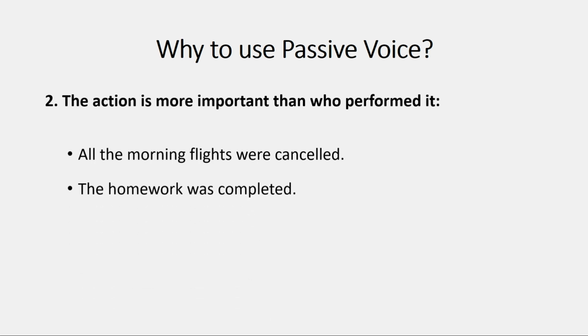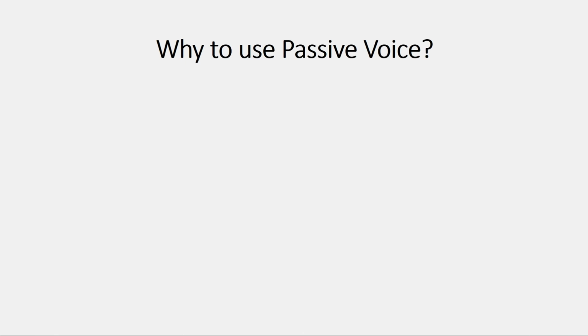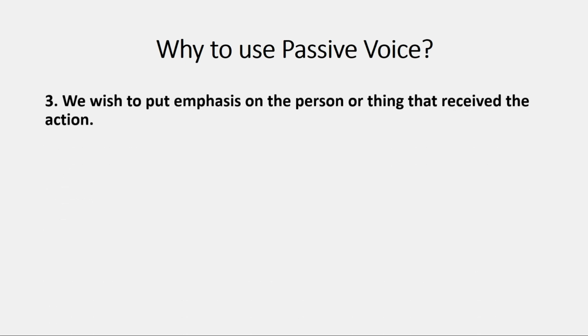The homework was completed. Now here we want to give more emphasis on something that was completed. The skills are learnt. Our intent is to talk more about something that is learnt. So second situation, action is more important than who performed it. And the last situation is we wish to put emphasis, importance on the person or thing that received the action. So our intention is to give emphasis on the object.